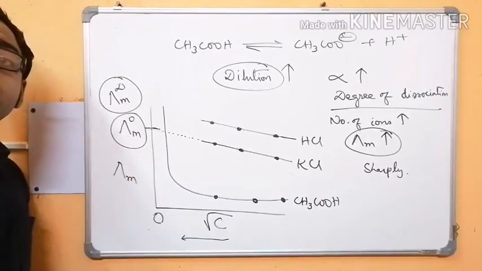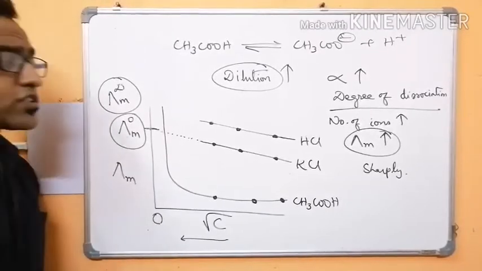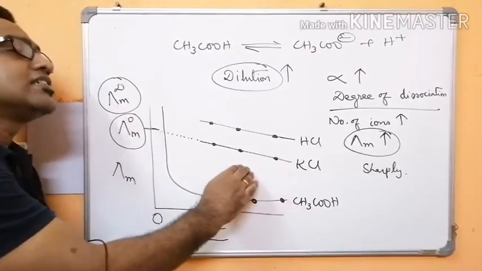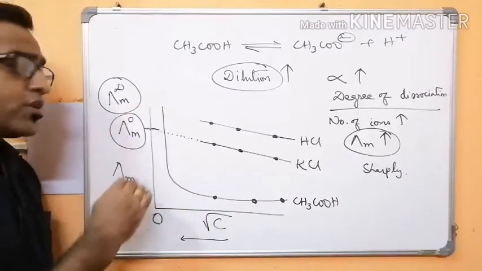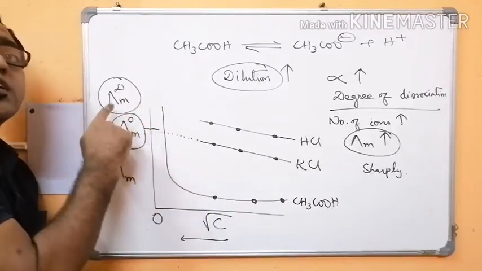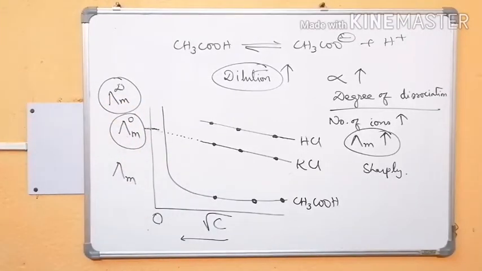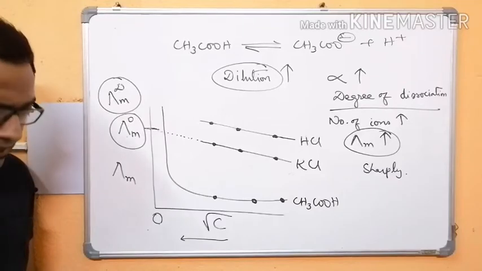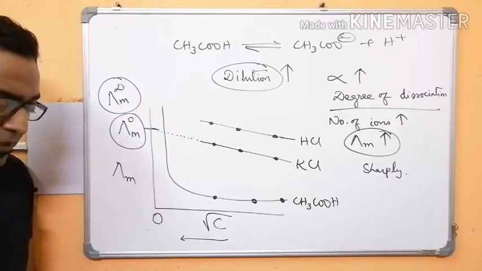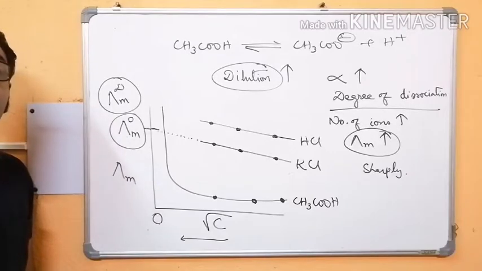They are called limiting molar conductivity. Why are they called limiting molar conductivity? Because the molar conductivity increases and finally reaches a maximum value, and that maximum value is called limiting molar conductivity. So you can write down the definition of limiting molar conductivity. Write it down, because often in your CBSE exam you will see the question: what is meant by limiting molar conductivity?